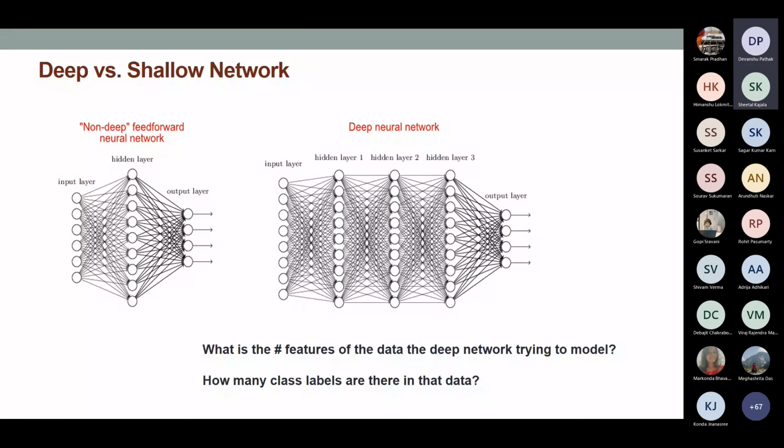Now the next, slightly more complicated question is: how many model parameters does the shallow network, the network on the left side, have? You can do a little bit of computation and tell me how many parameters the shallow network will have.